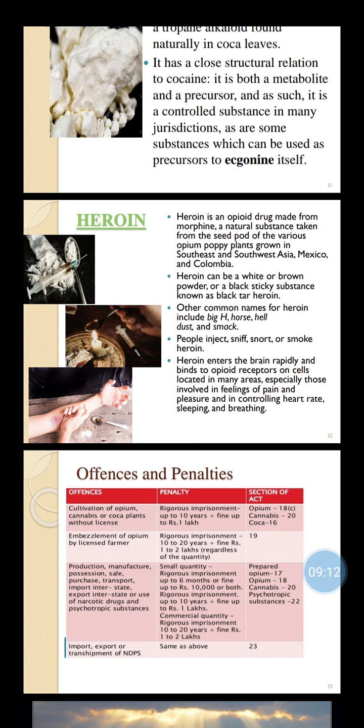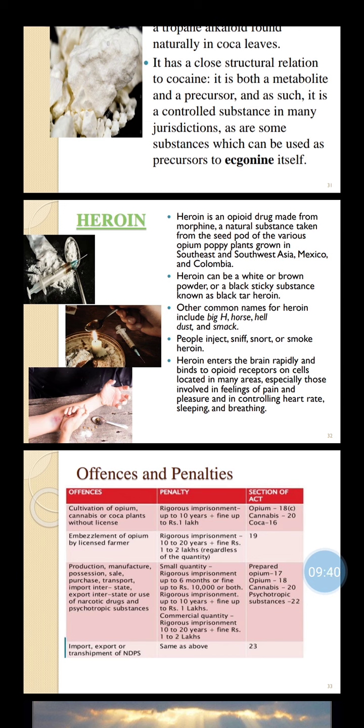Then heroin is an opioid drug made from morphine, a natural substance taken from the seed pods of the various opium poppy plants grown in Southeast and Southwest Asia, Mexico and Colombia. Heroin can be white or brown powder or a black sticky substance known as black tar heroin. Other common names for heroin are big H, horse, hell dust and smack. People inject, snort or smoke heroin.